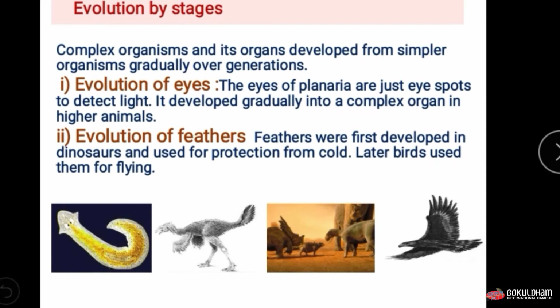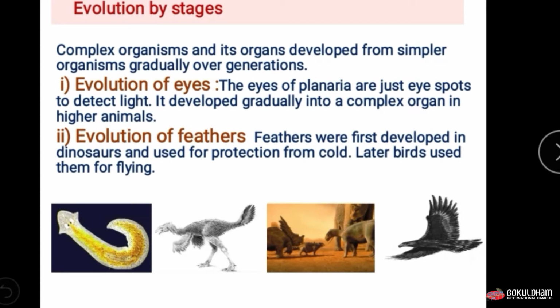Now next is evolution by stage. The complex organism and its organs develop from the simpler organism and their organs gradually over the generations. It means that gradually, generation to generation, these simpler organisms or organs become complex and advanced organs. For example, evolution of the eye.